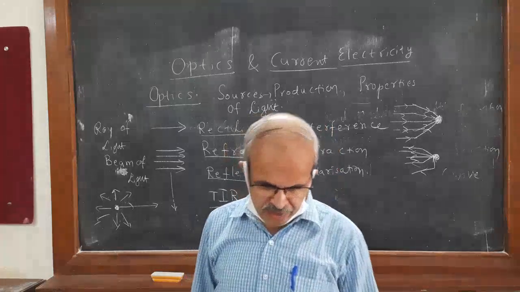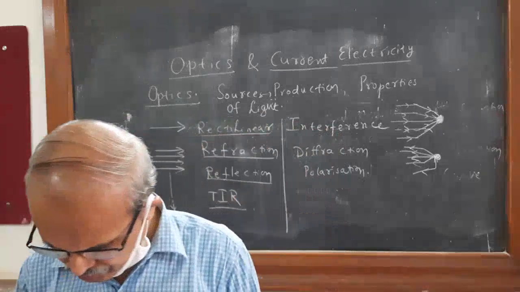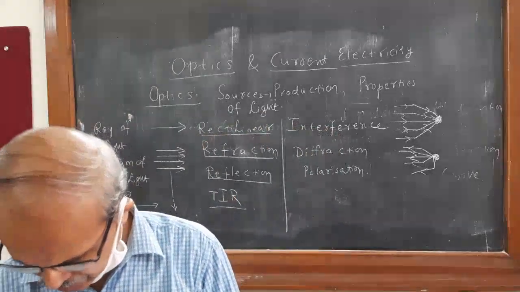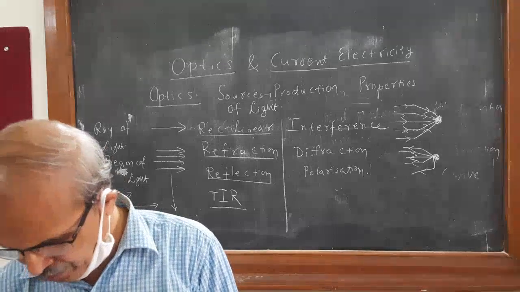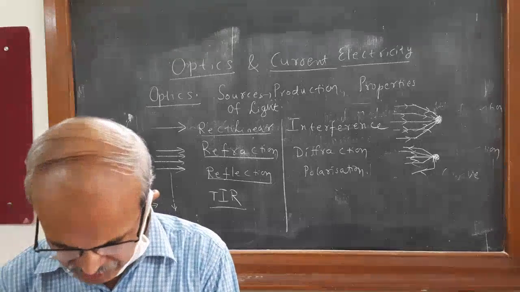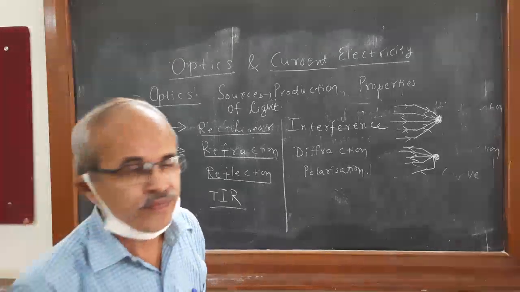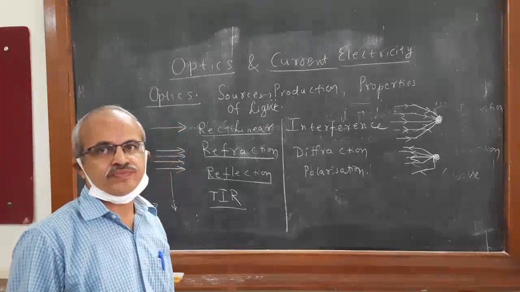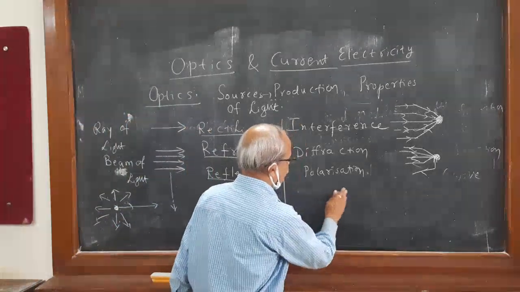So step by step you understand this, and also you must know certain things. Whenever you draw the diagrams in optics, you should take care of the angles. That one point today I will discuss with you and complete.